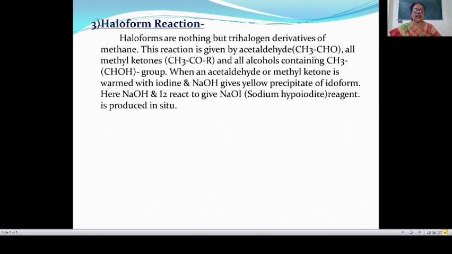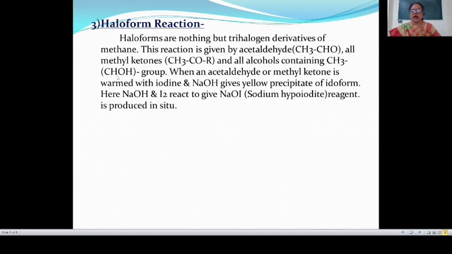This haloform reaction is given by acetaldehyde. The formula of acetaldehyde is CH3CHO, means CH3C double bond O H. All methyl ketones, formula is CH3COR, means CH3C double bond OR. And all alcohols containing the CH3CHOH group.